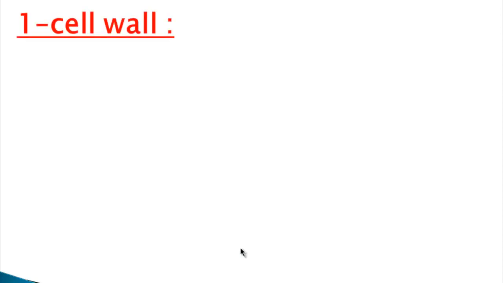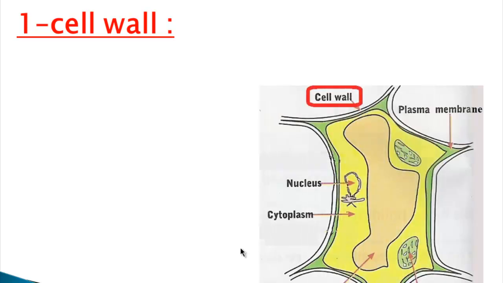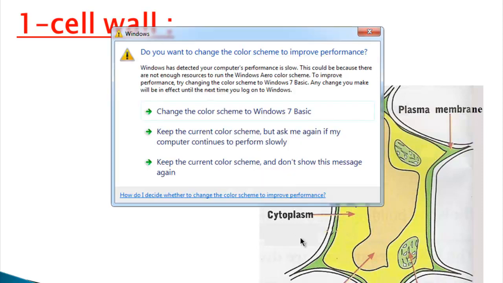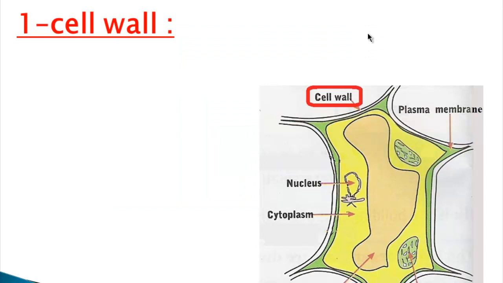First, we will talk about the cell wall. The cell wall is the wall that surrounds the plant cell. Like the class is surrounded by a wall, also the plant cell is surrounded by a cell wall. Here is the question. What can the cell wall do for the plant?